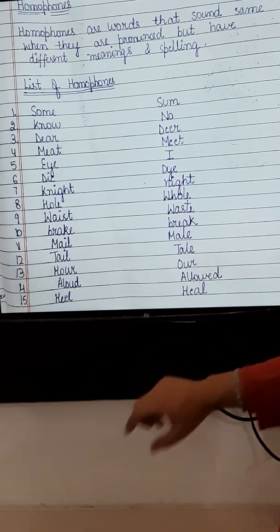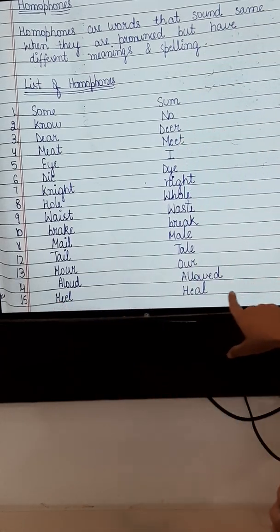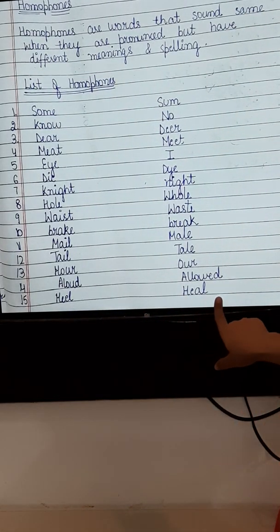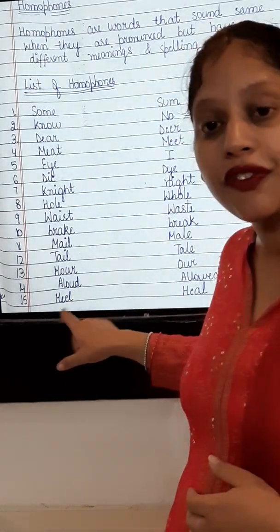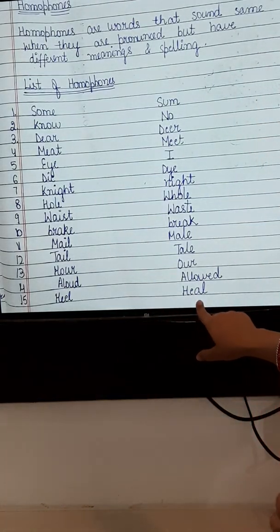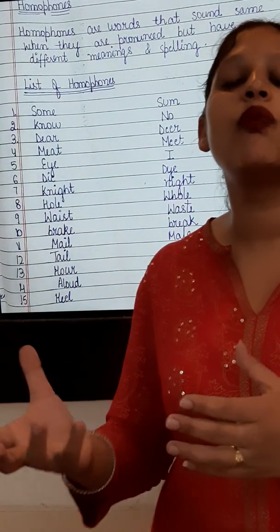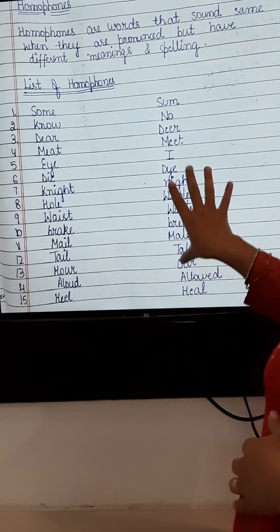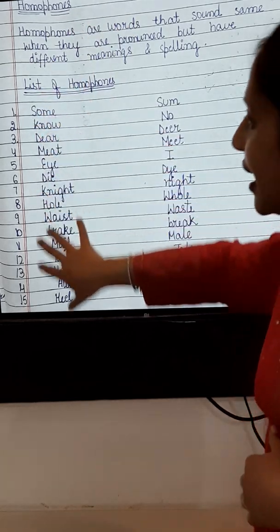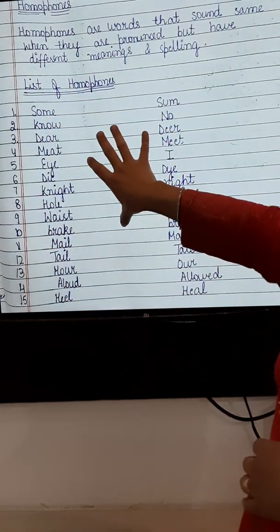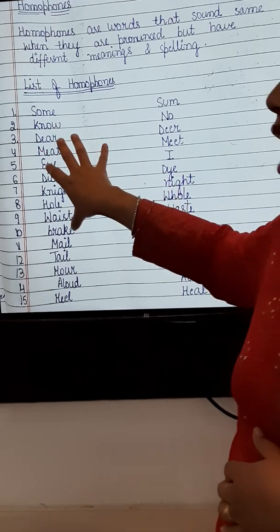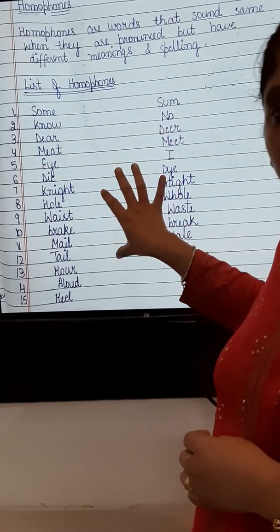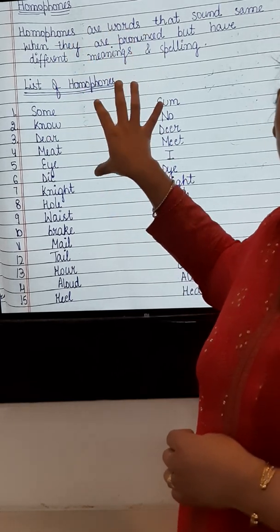Okay. Now the next is heel. This is also heal. This is HEEL. This is HEAL. This is the back part of our foot, and this is means to do something when we are getting better. So hope you all have understood that what are homophones. We can see that these words have the same pronunciation, but they have different spelling and different meaning. Hope you all have understood now that what are homophones. Thank you.